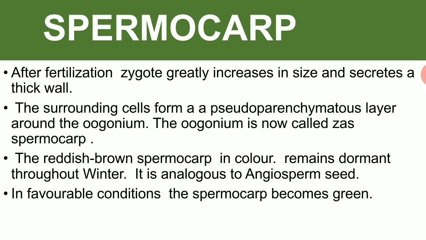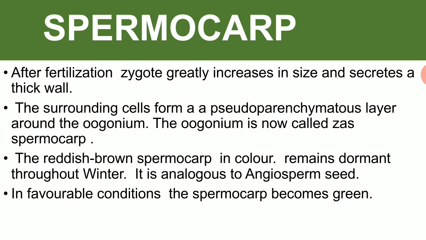After the fertilization, zygote greatly increases in size and secretes a thick wall around it, and the surrounding cells form a corticating parenchymatous layer around the oogonium, and this structure, which is reddish brown, becomes a spermocarp. Spermocarp is the structure analogous to the angiospermic seed.